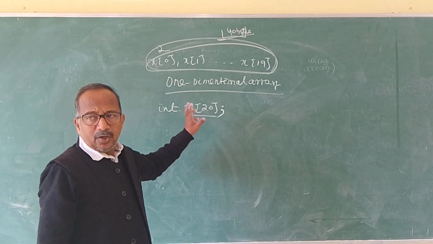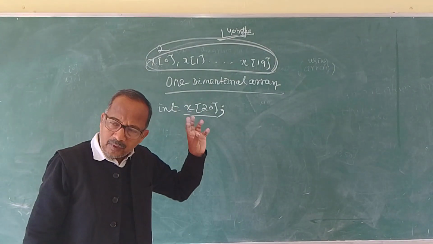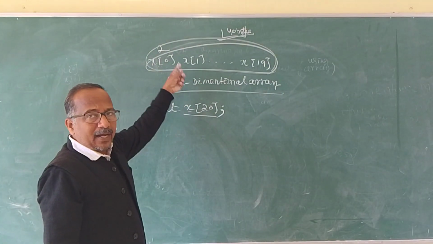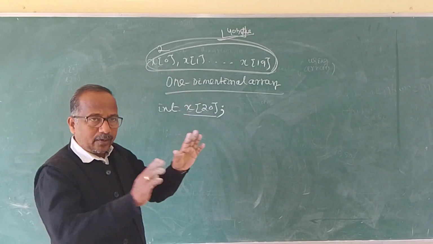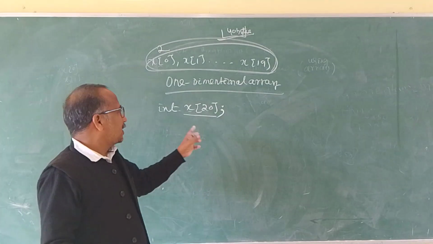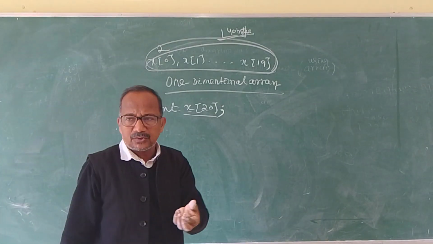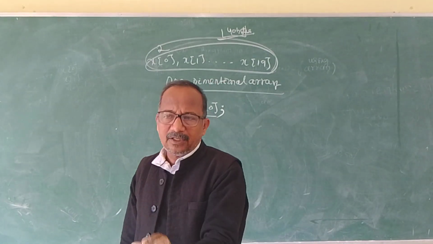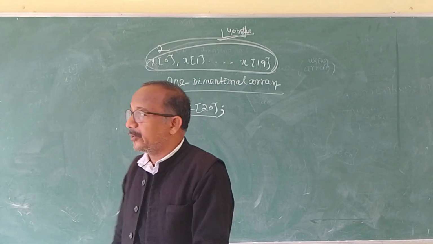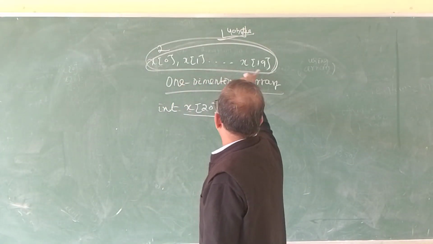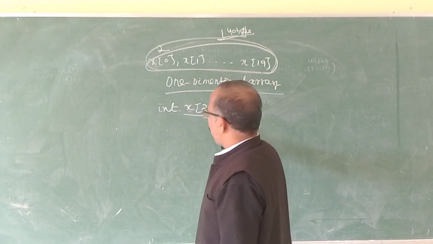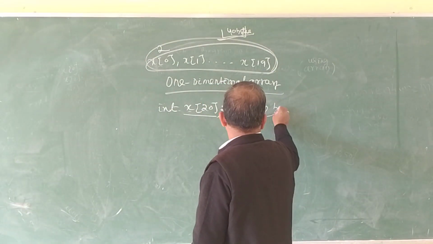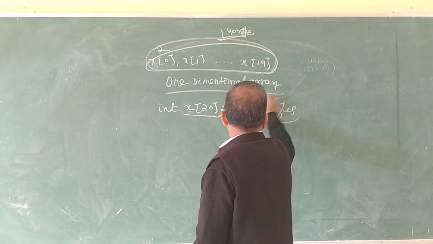X[20] means 20 locations are there, and the references are X[0], X[1], X[2], up to X[19]. So 20 locations, and we know that each integer variable stores 2 bytes of memory. So here, with X[20], it will reserve 40 bytes of memory in memory locations.